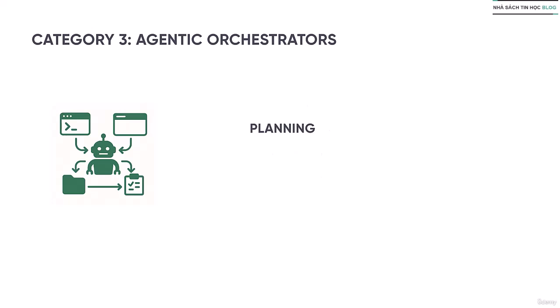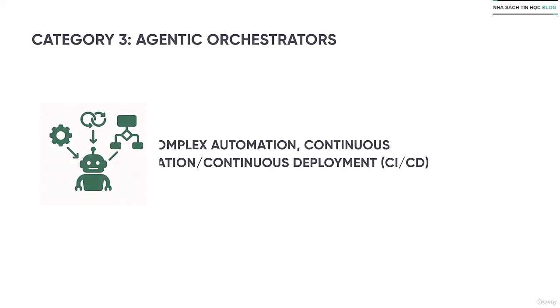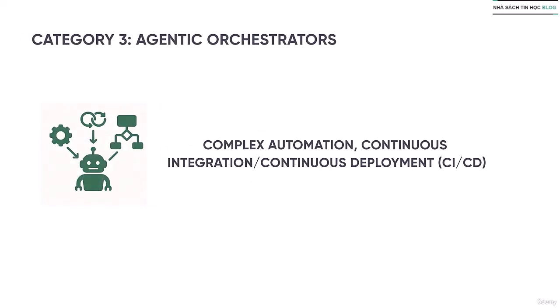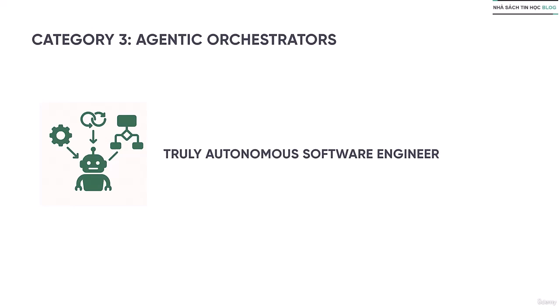It uses planning, reflection, and self-correction to work until the goal is met. So this is for complex automation, continuous integration, continuous deployment, and solving big system problems without you babysitting it. So this is what everyone means when they talk about a truly autonomous software engineer.